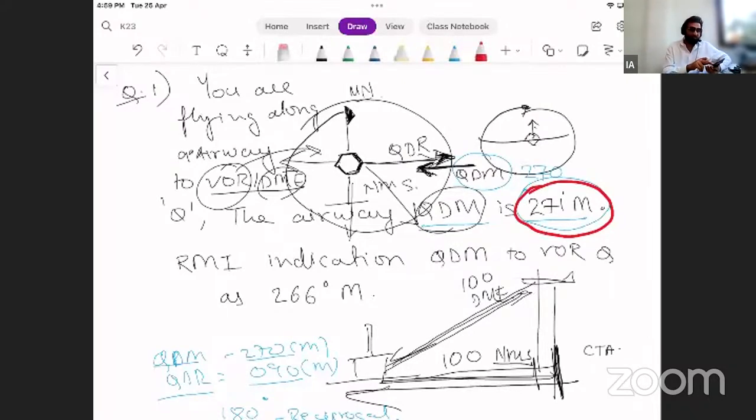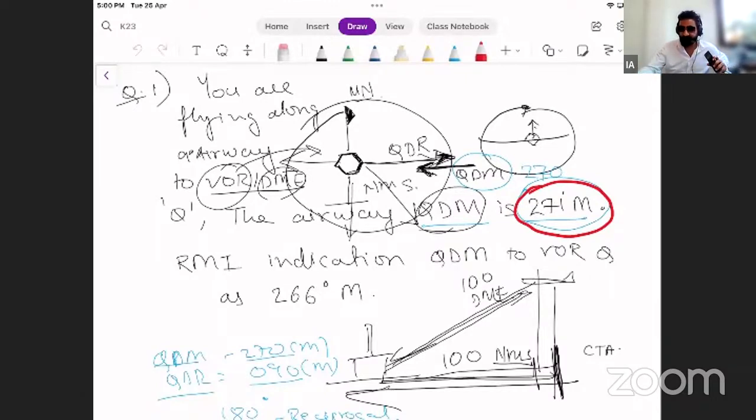How to find reciprocal, students? 271 plus 180. You want a reciprocal, you add. Whenever the answer is more than 360, you subtract 360. Here I'm getting 451, so I deduct 360 and I get 091.